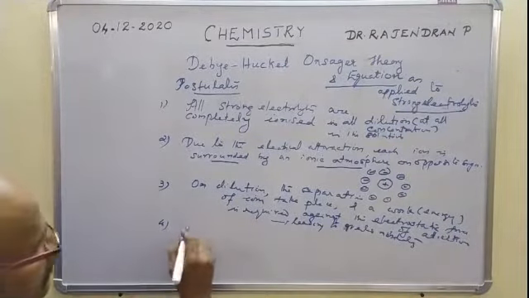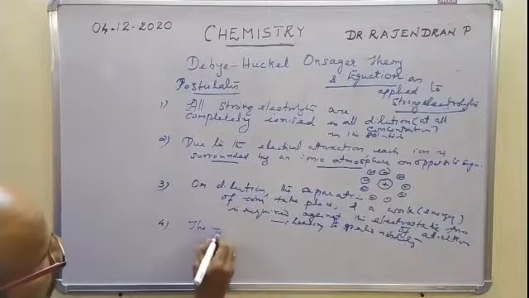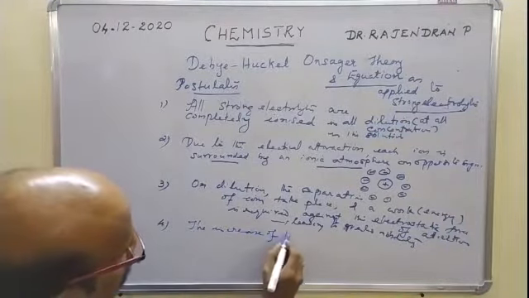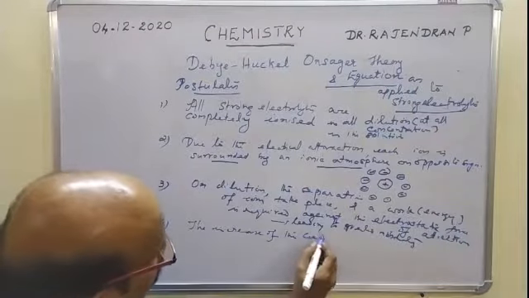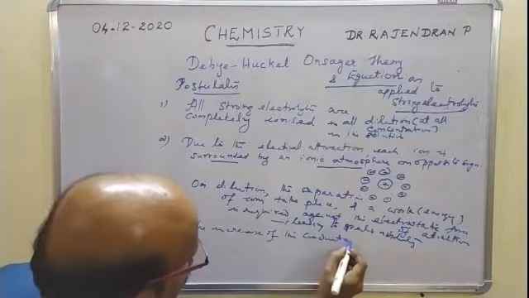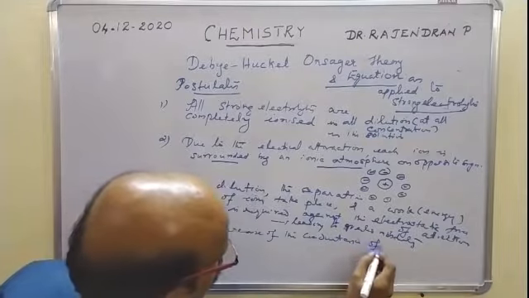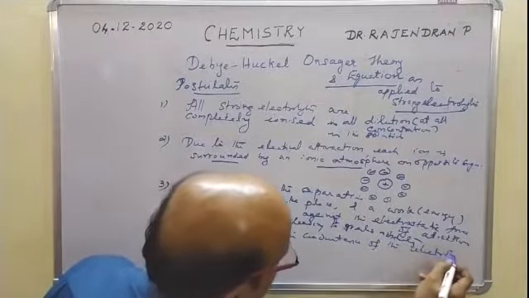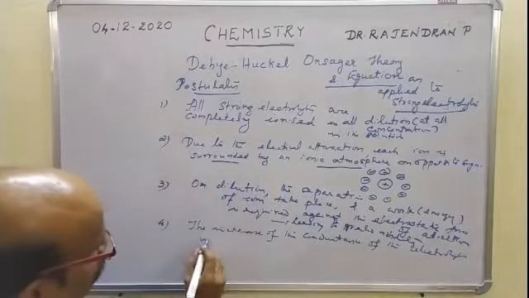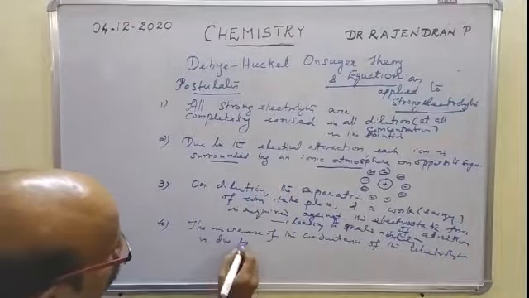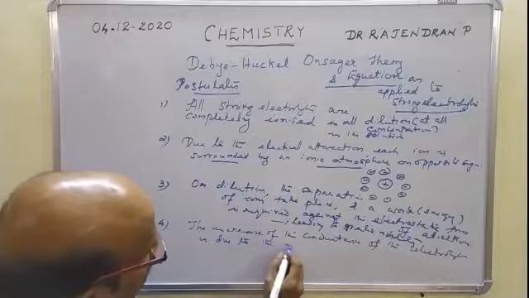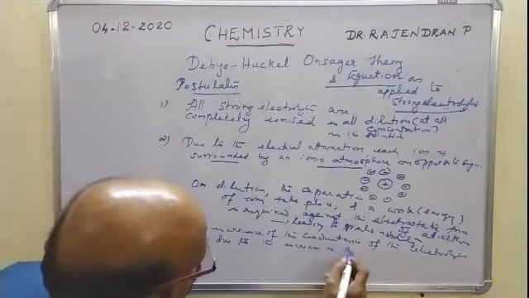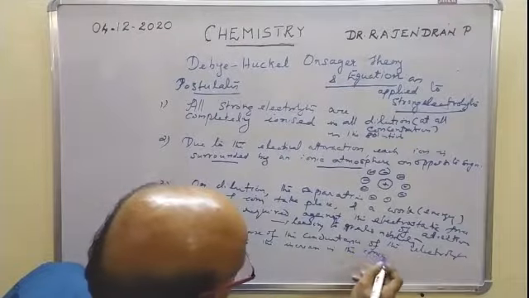So the increase of the conductance of the strong electrolyte, we are dealing with the strong electrolyte, is due to the increase in the ionic mobility,